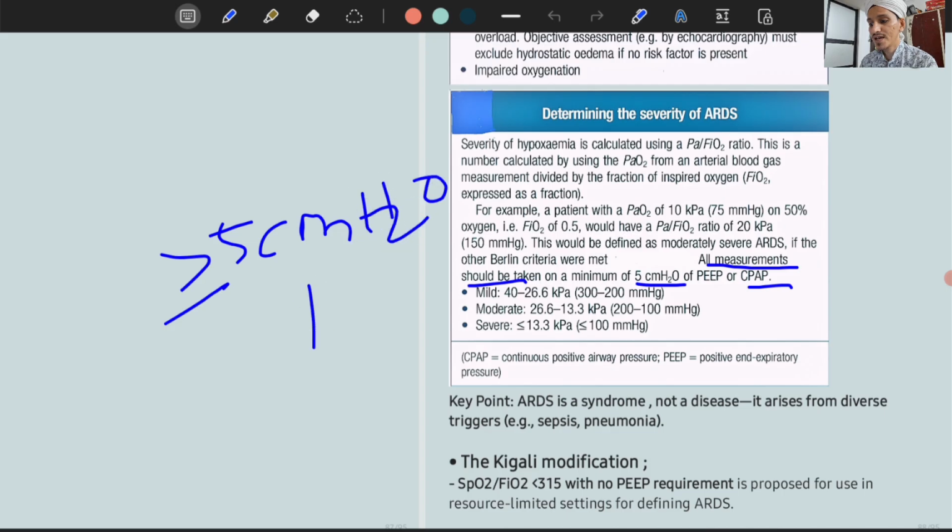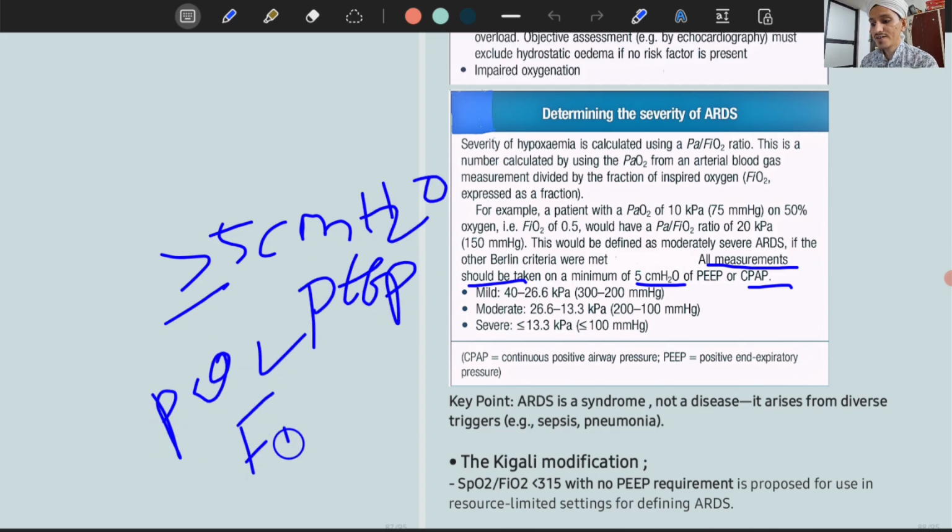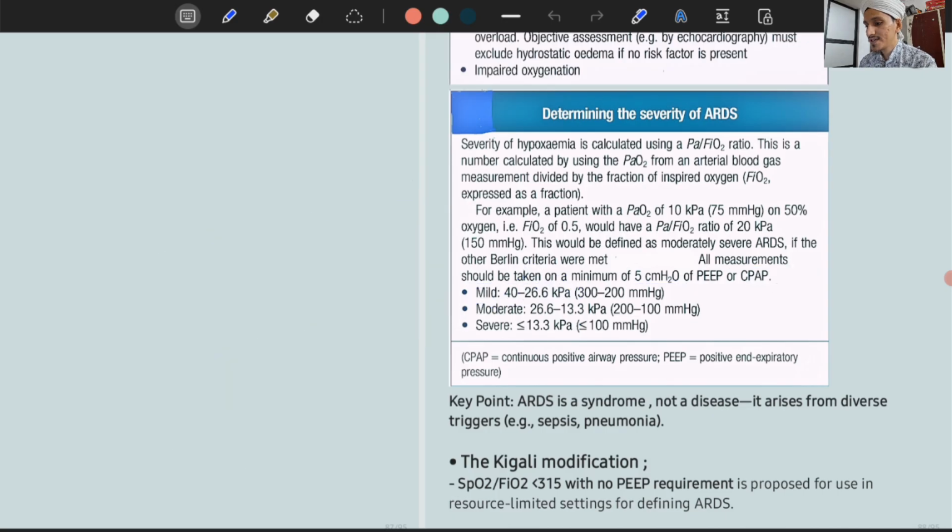That PEEP should be there when you are measuring PaO2 and FiO2, and that ratio should be less than 300 mmHg. Okay, so now based on that, mild it is said when it is 300 to 200, moderate if it is 200 to 100, and severe if it is less than or equal to 100. So that is how you calculate the severity.